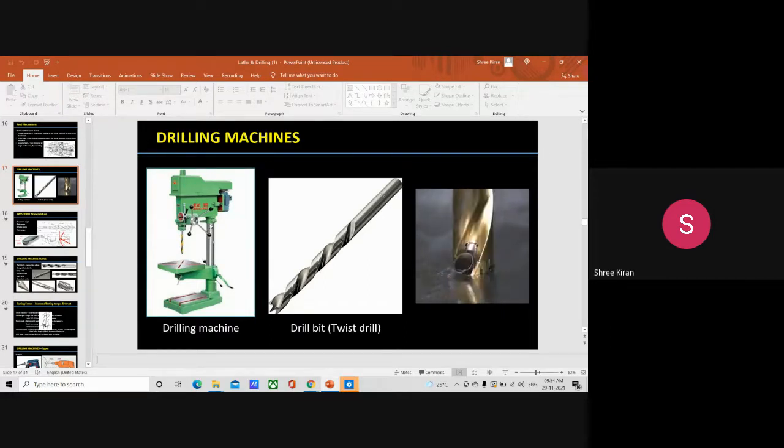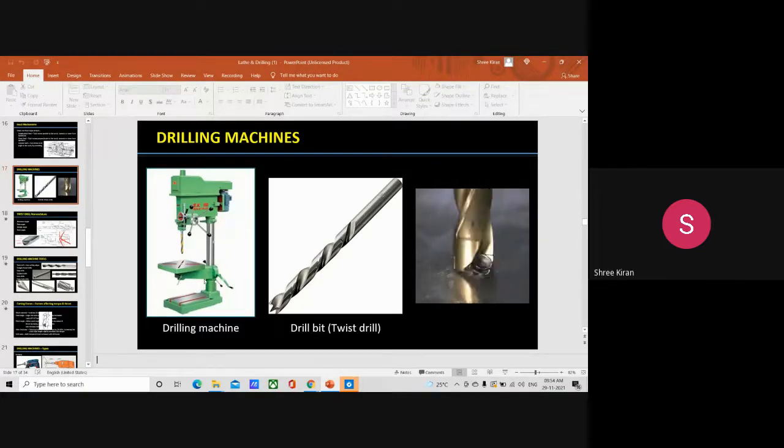The first one was the base, then we talked about the column. Now we are going to talk about the table where the workpiece is placed. The table is mounted on the vertical column, and we can adjust the table up and down on it vertically.